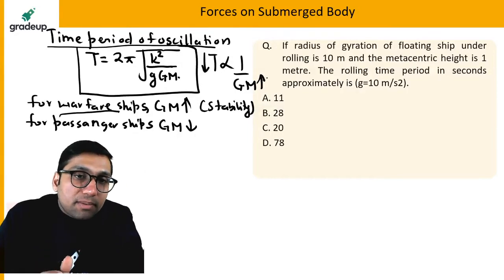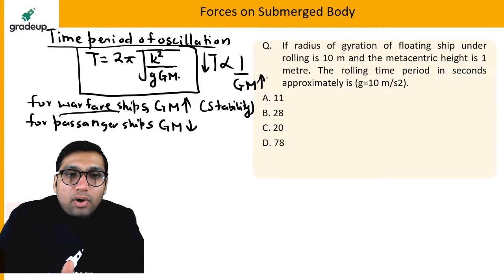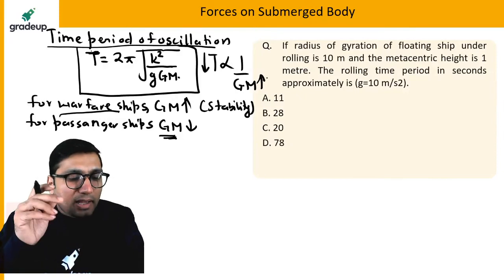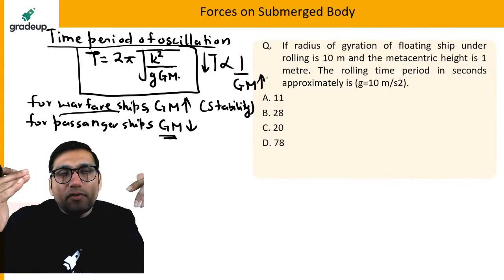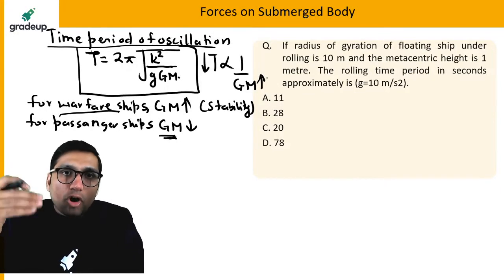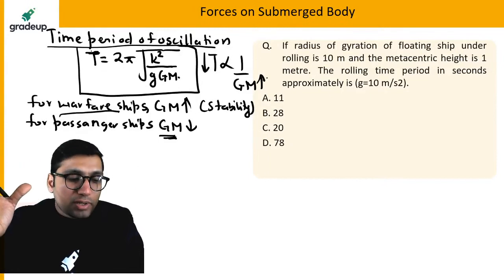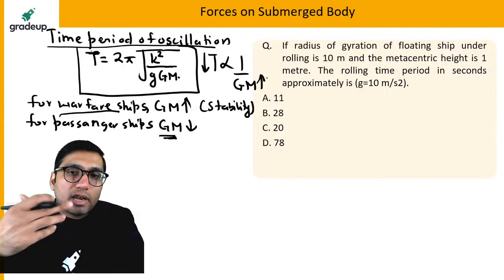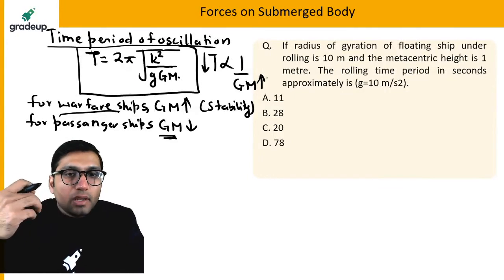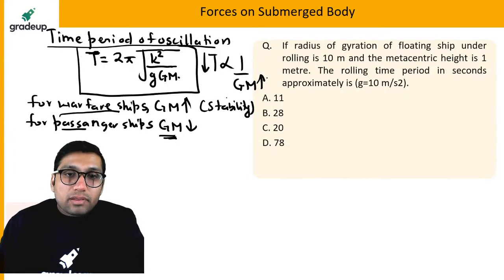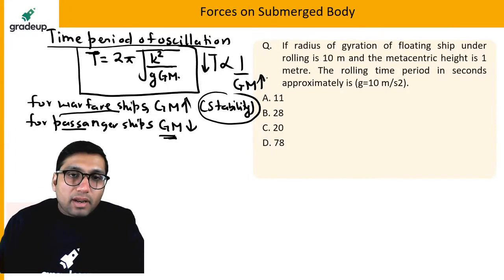While for passenger ships, your comfort is more important, and in the case of this, your metacentric height should be less. And oscillation is so important that you must have seen that on passenger ships, if you travel on a cruise ship, you will feel a little bit of oscillation, especially if you travel by a cruise ship. Because in passenger ships your comfort is important, but in the case of warfare, stability is important. For more stability, the metacentric height should be more.